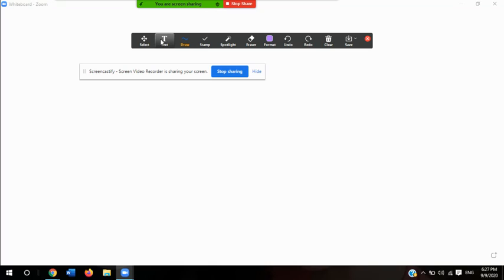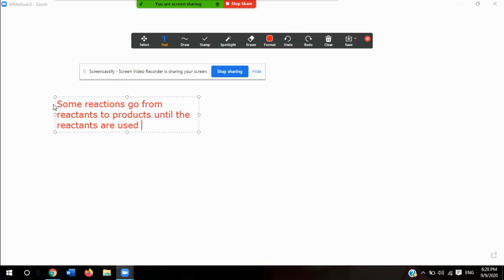The first thing that we want to talk about is that some reactions go from reactants to products until the reactants are used up. Until the reactants are used up.